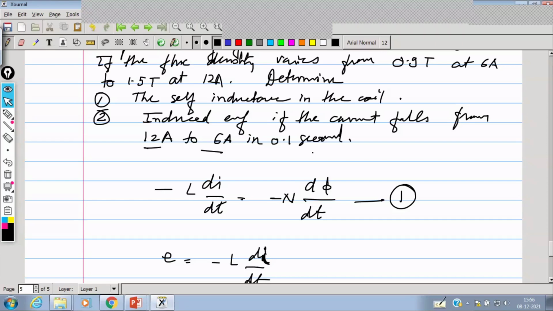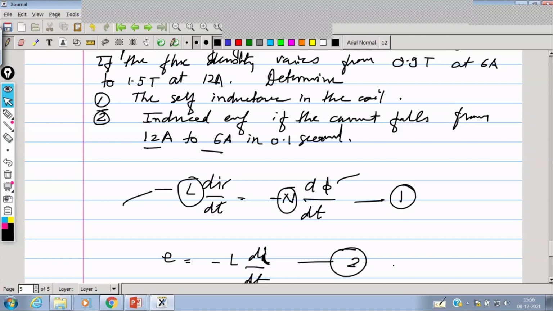Fine. So here you can calculate the inductance. If the number of turns are given, if the change in flux or flux density is given, if the rate of change of current is given, you can find using this expression, and you can find this expression also. Right. So there are a number of equations. There are a number of other examples given in the different books. Please refer to it and try to complete this.